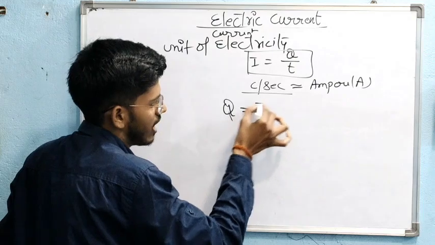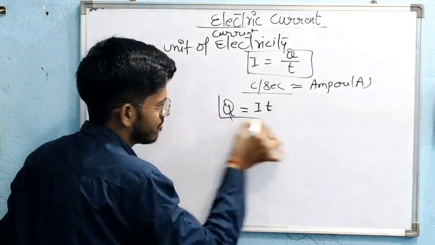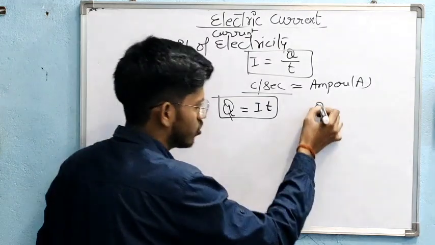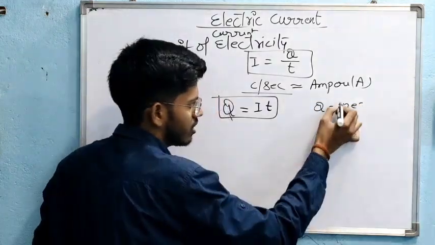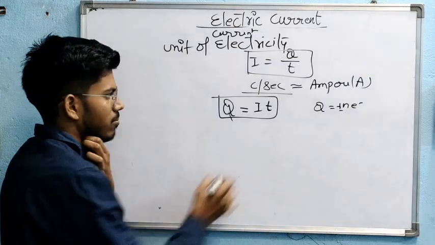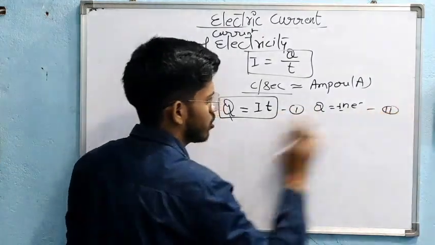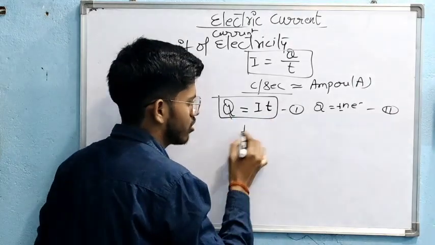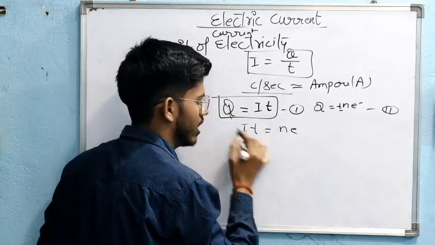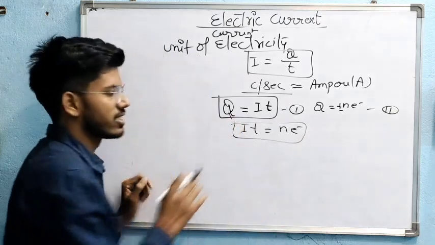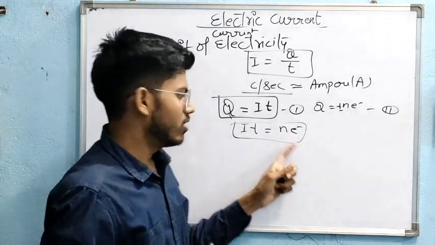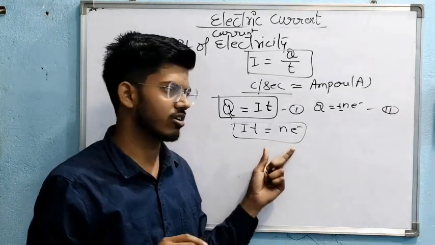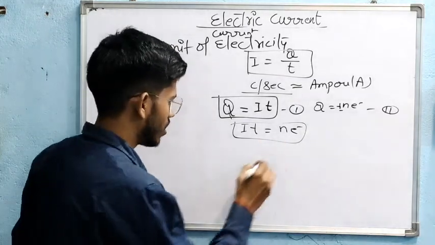The formula for Q is Q equals I into T. From the quantization of charge, Q equals N into E. Equating both, IT equals N into E. Now we find the number of electrons flowing per second in 1 ampere.